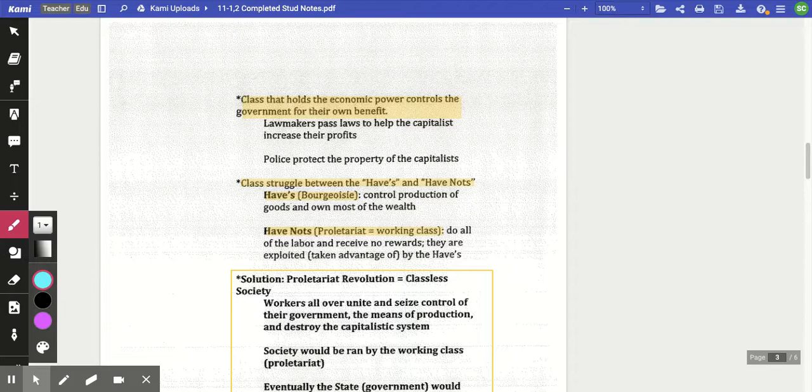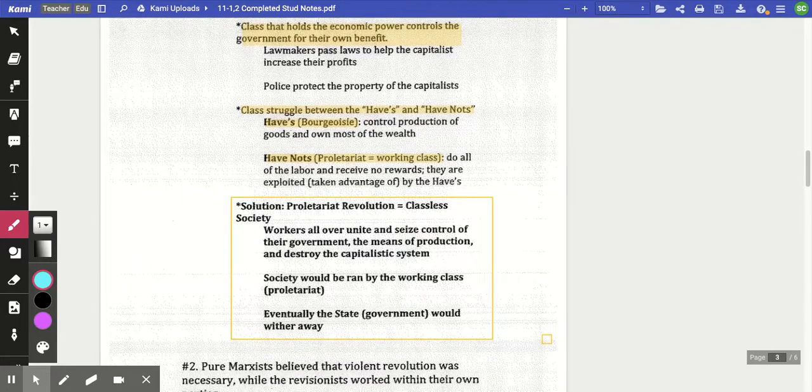Now, for Karl Marx, he sees that our class system, where we align economically, defines who we are, that it will always keep us so divided and separated. And we're going to see how that's not going to be the case. World War I is going to throw that theory right out the window. So for Karl Marx, his solution, the proletariats must rise up and lead a revolution, a proletariat revolution. The working class comes up and they are going to seize control of all means of production and the government and destroy the capitalist system.